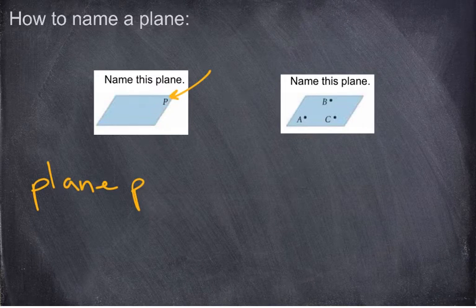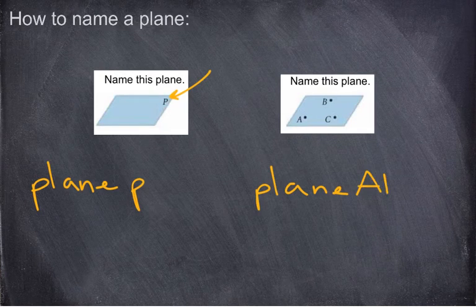Now, if you have 3 letters here, we can actually consider it all grouped together on one plane. Now, if we only have 3 points, because you need 3 points really for the plane, we would use their capital letters. We'd say plane ABC. Now we don't use commas there because we're saying ABC, all of them on one.